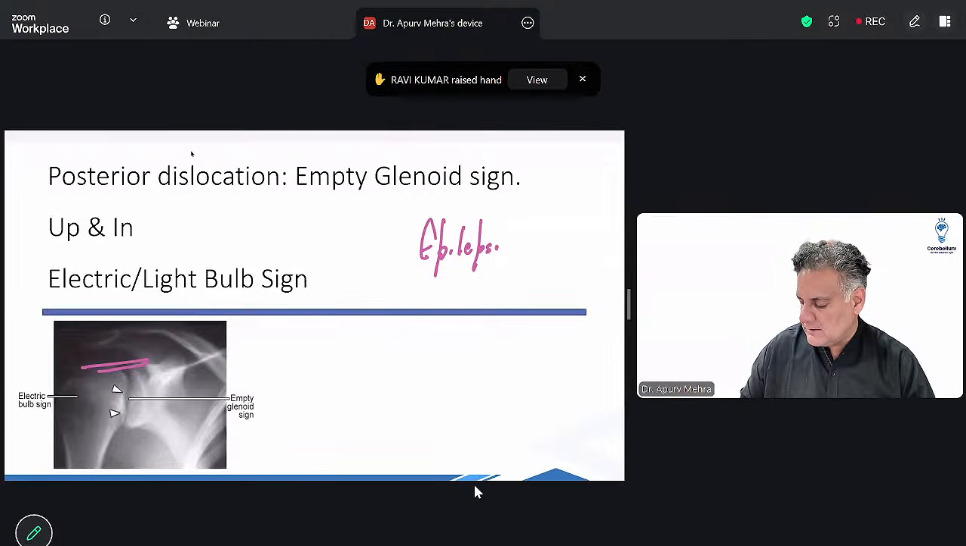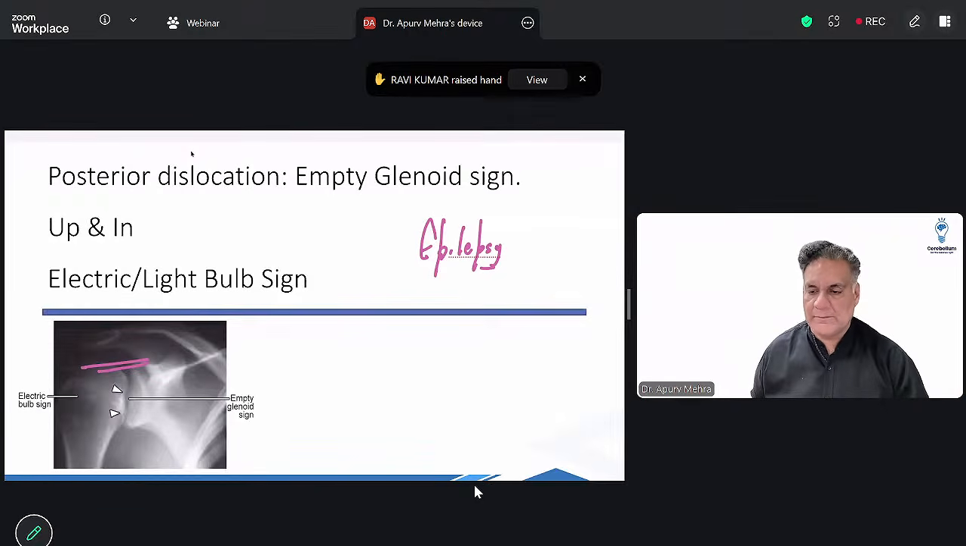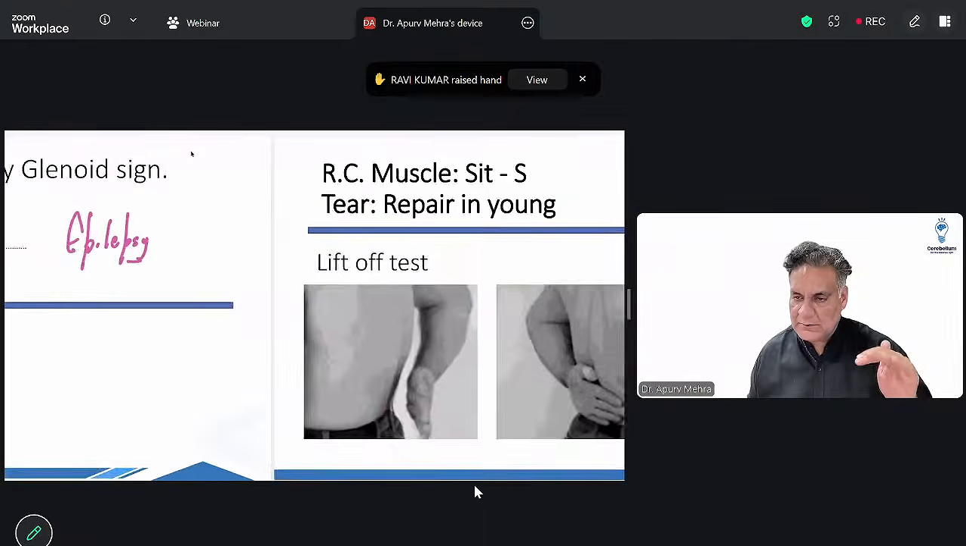In this condition, the head looks like an electric bulb sign or a light bulb sign, and it looks like an empty glenoid. It is the most common dislocation in the human body.